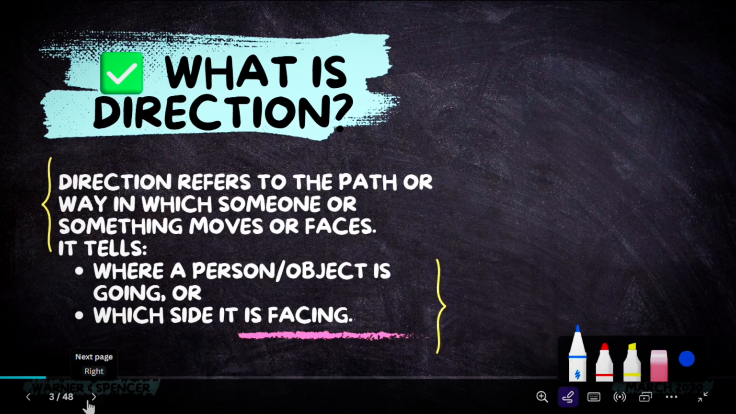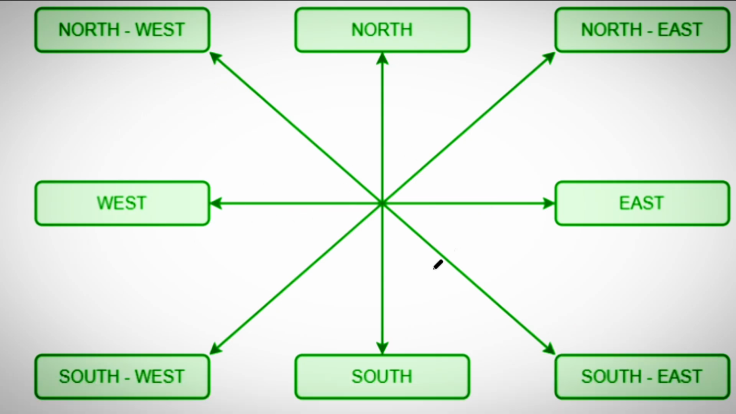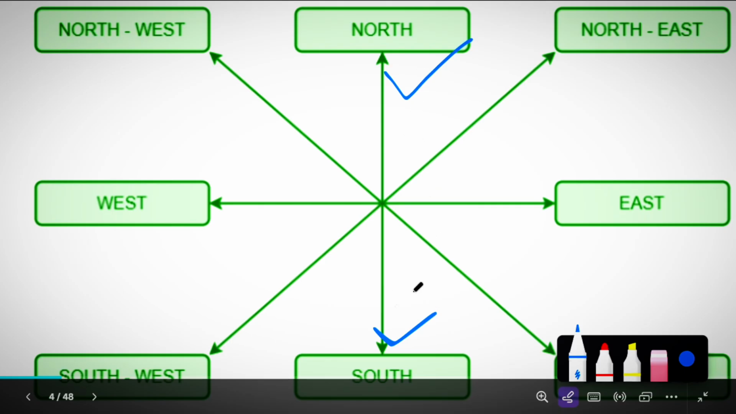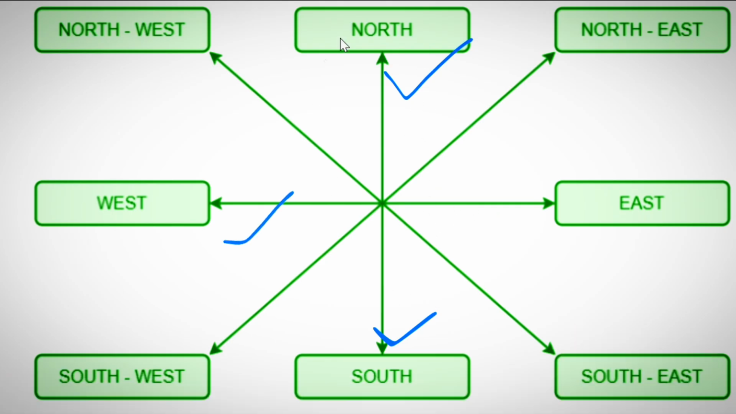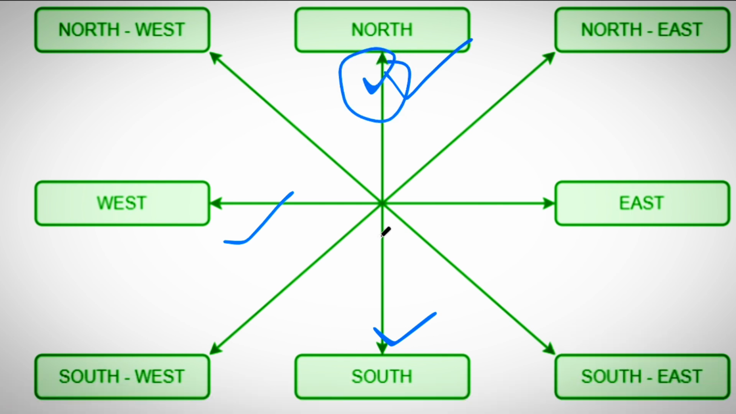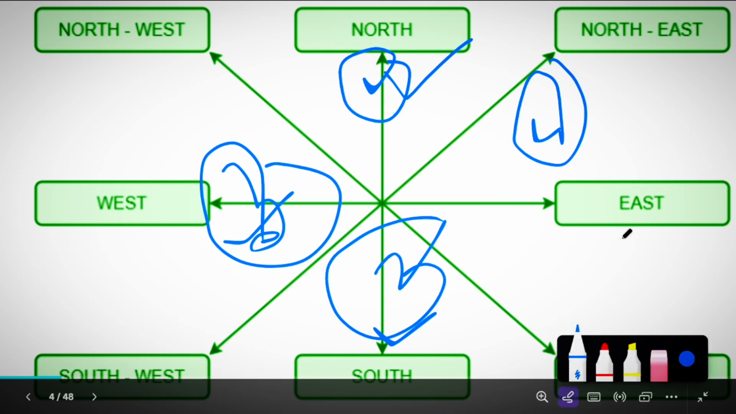So next part is the most important: directions. First direction is the north direction. Then the second direction is the south direction. North is opposite to south, and west is opposite to east. These are the four main directions: first is the north, second is the south, third is the west, and fourth is the east.